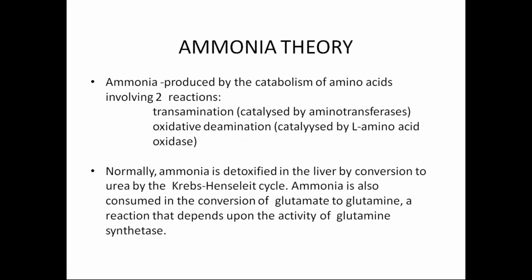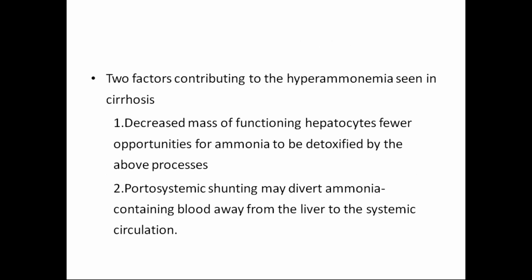Normally, ammonia is detoxified in the liver by conversion to urea by the Krebs-Henseleit cycle, and ammonia is also consumed in the conversion of glutamate to glutamine, a reaction that depends upon the activity of glutamine synthetase. Two factors contribute to the hyperammonemia seen in cirrhosis. Because of the decreased mass of functioning hepatocytes, there are fewer opportunities for ammonia to be detoxified by the above process.